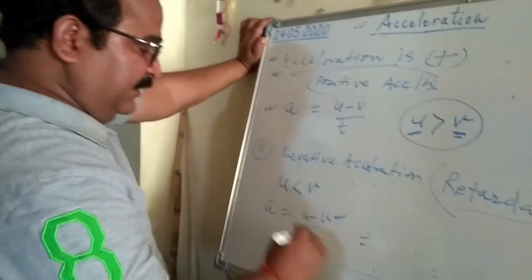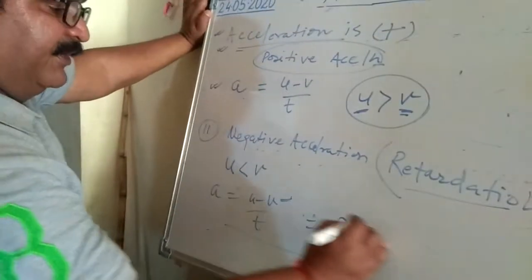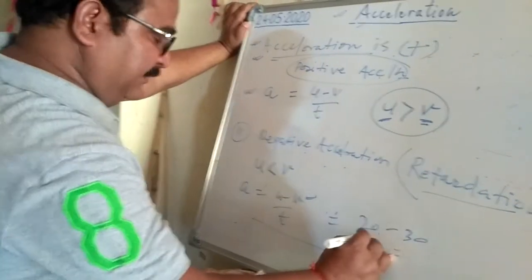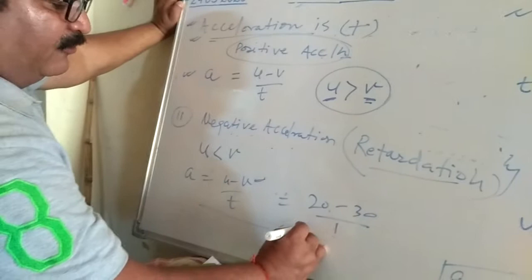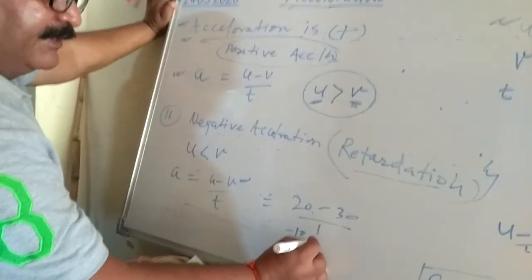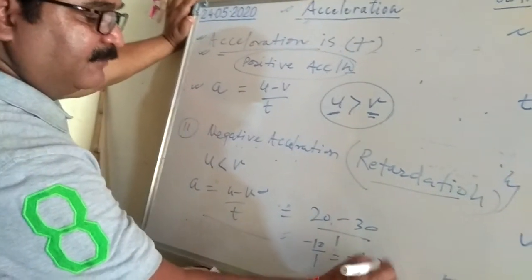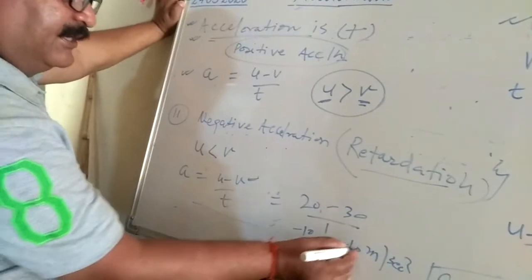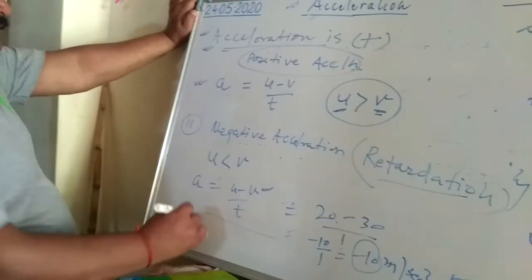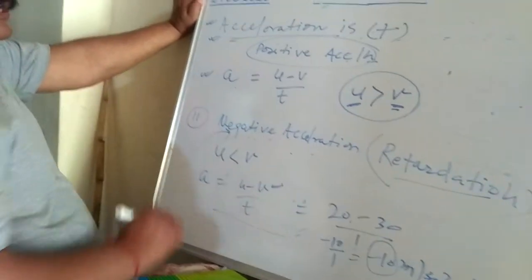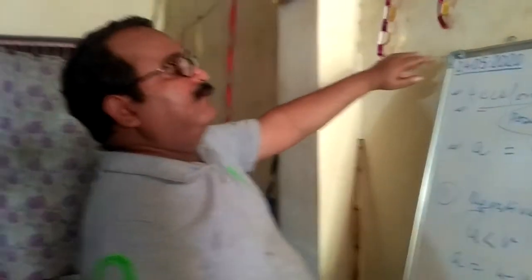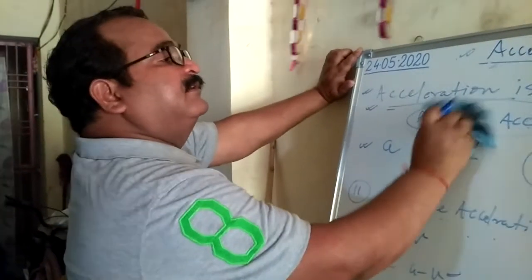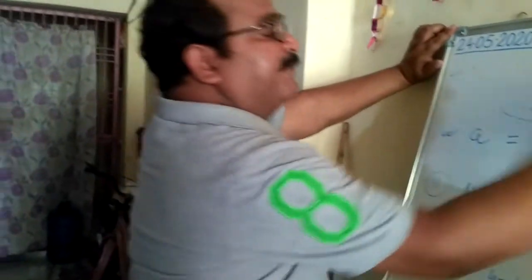For example, if u is 20 meter per second and v is 30 meter per second and time is 1, you subtract, then you get minus 10 by 1, that is minus 10 meter per second square. So here you see the minus value, and that represents that the acceleration is negative acceleration, and it is called retardation. So this is all about acceleration and types of acceleration.